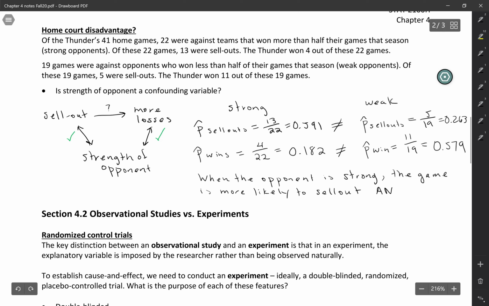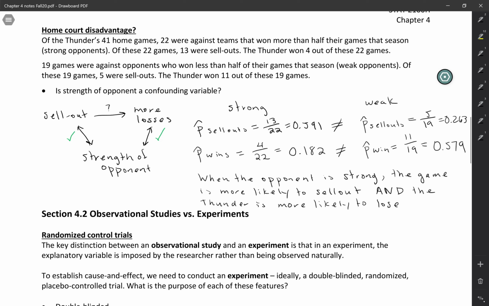And the second part is that the Thunder is more likely to lose. So in this case, we're sort of setting up another possible explanation for this association. So maybe it's not that playing in front of a sellout crowd is necessarily a disadvantage. It's just that the games where they're playing in front of a sellout crowd also happen to be the games where they're playing strong opponents, and that's what makes them more likely to lose.